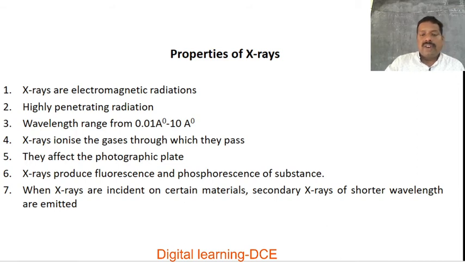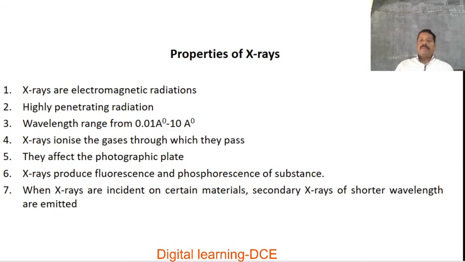X-rays produce fluorescence and phosphorescence effects on certain substances. When X-rays are incident on certain materials, secondary X-rays of longer wavelengths are emitted. Primary X-ray production is observed when very high kinetic energy projectile electrons are suddenly stopped by a metal target. If we irradiate a metal target with these high kinetic energy electrons, those electrons interact with the electric field of the nuclei of the target element. Then the primary X radiations are produced.